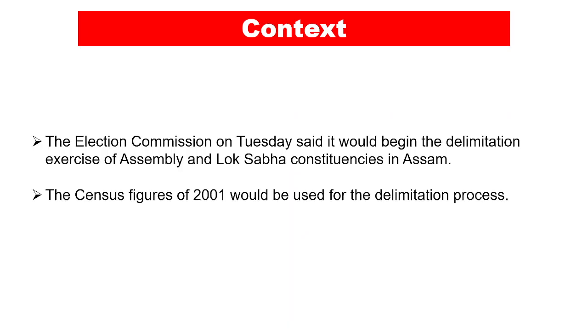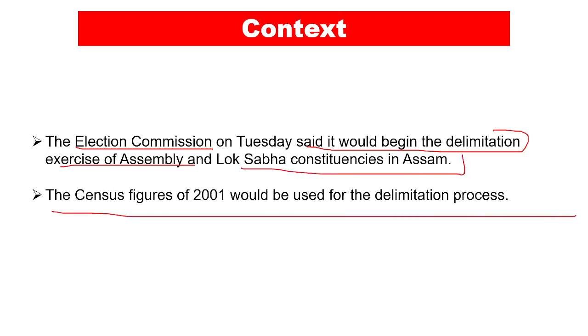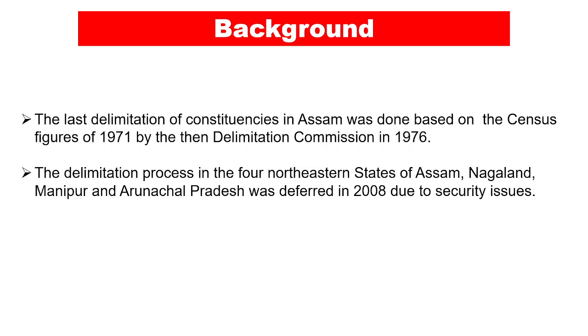So let's understand the context of this article first. The Election Commission on Tuesday said it would begin the delimitation exercise of Assembly and the Lok Sabha constituencies in Assam, and the census figures of 2001 would be used for the delimitation process. Plain and simple. Now let's understand the background of this particular news.